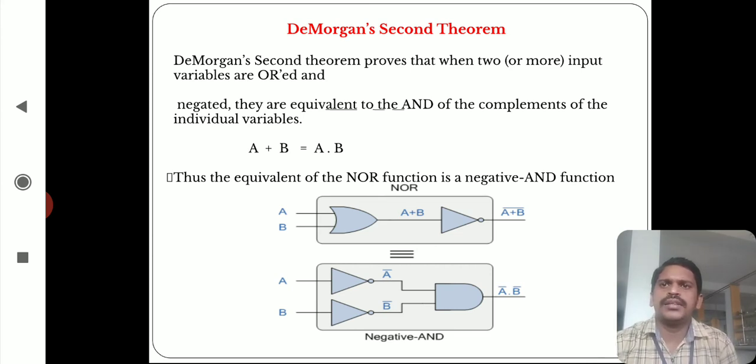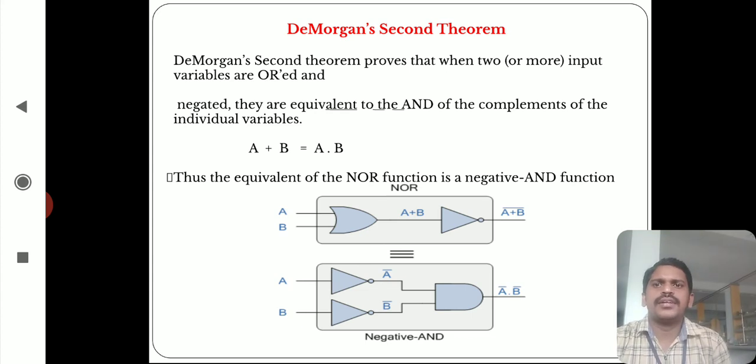You can observe the equation, this is the inconvenience of representing it, so we have to observe carefully. A plus B whole bar equal to A bar dot B bar. This is the equation for De Morgan's second theorem.